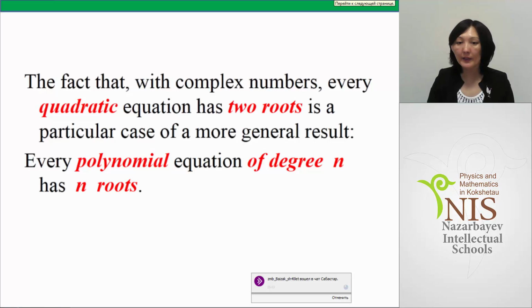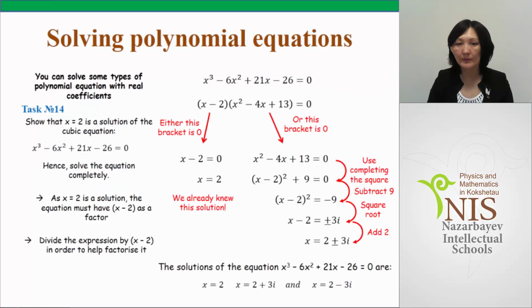Conclusion. The fact that with complex numbers every quadratic equation has two roots is a particular case of a more general result. Every polynomial equation of degree n has n roots. Now let's solve polynomial equations.